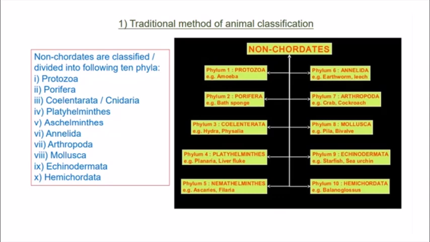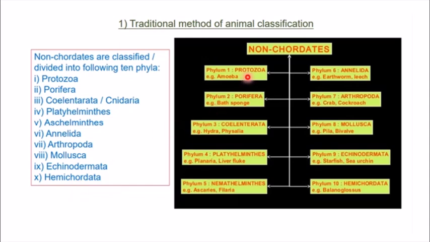Next is the classification of non-chordates. Now, there are 10 phyla included in non-chordates, and it is very important for you to remember these phyla in their sequence. First is Protozoa, Porifera, Coelenterata, Platyhelminthes, Aschelminthes, Annelida, Arthropoda, Mollusca, Echinodermata, and Hemichordata.